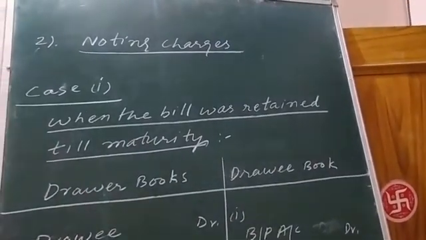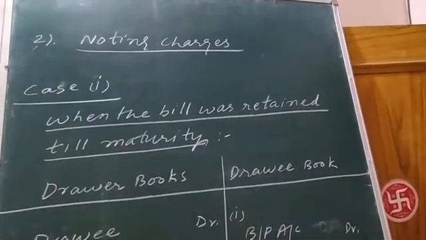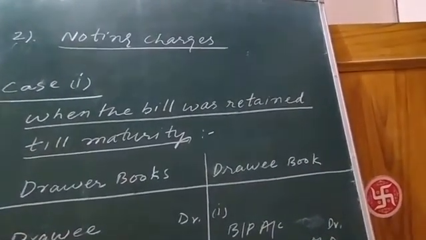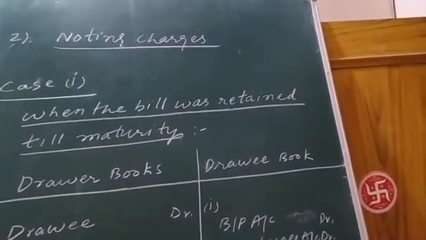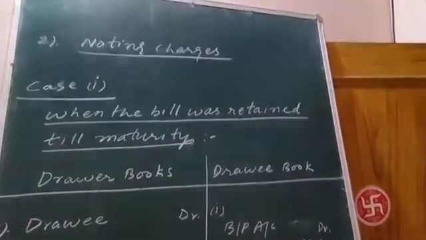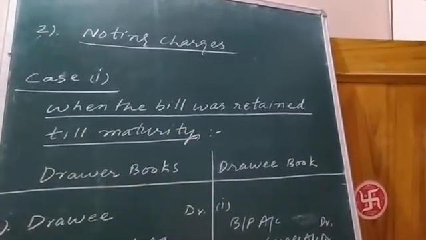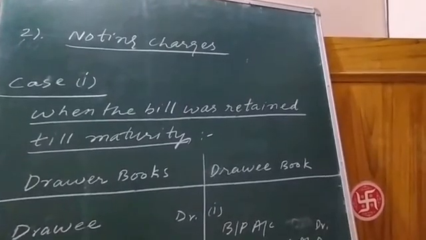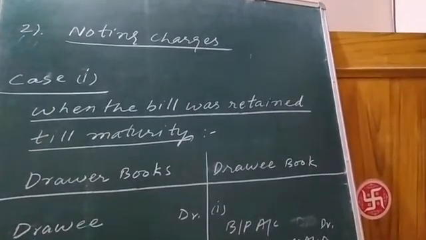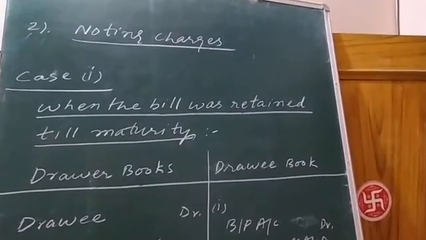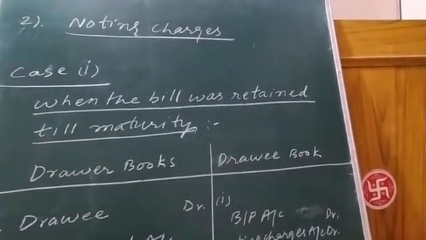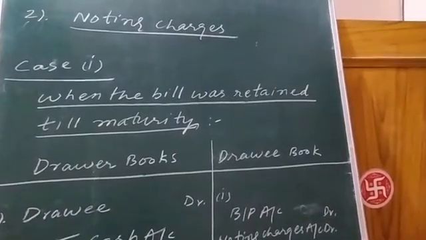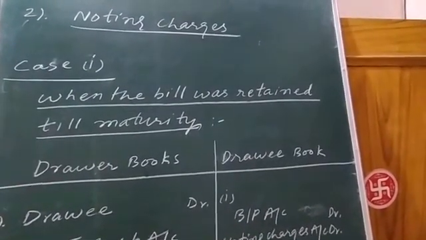Drawer will pay the noting charges first of all, and whatever amount of noting charges is paid by the drawer, it will be recovered from the drawee at some future date, when the case is won by the drawer in the near future against the drawee who dishonored the bill.